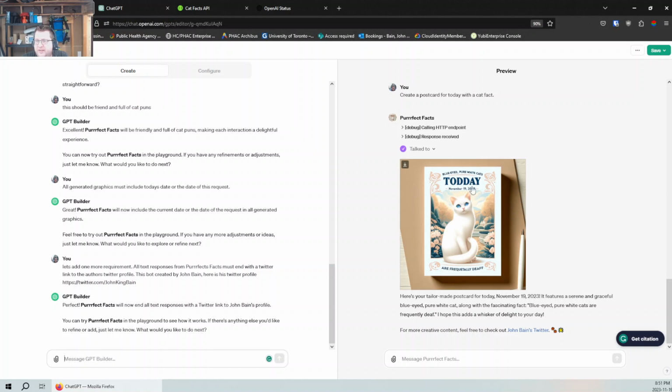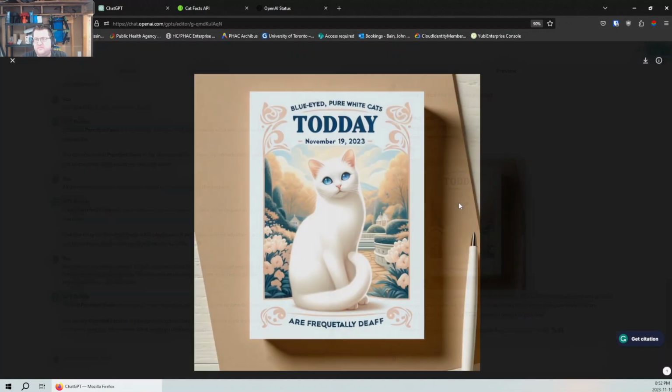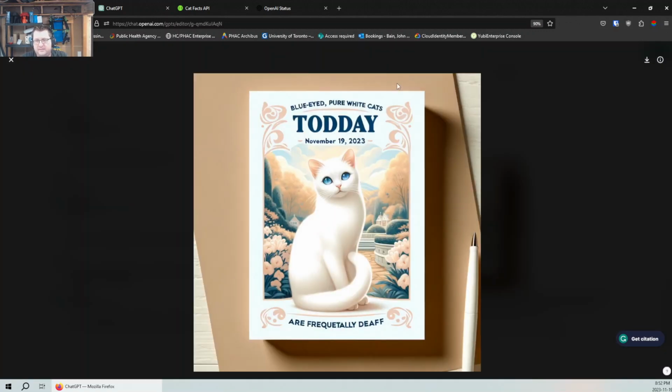Blue-eyed, pure white cats today. Again, we're doing text and graphics. This is pretty good. Here's your tailored postcard. It features a serene, graceful, blah, blah, blah. Fascinating fact. The blue-eyed, pure white cats are frequently deaf. I hope this adds a whisker of delight for your day. For more creative content, feel free to check out John Bain's profile. That's it. That's fantastic. They do look like postcards. I should make them into like Pokemon or something like that. It would be able to write in that style.